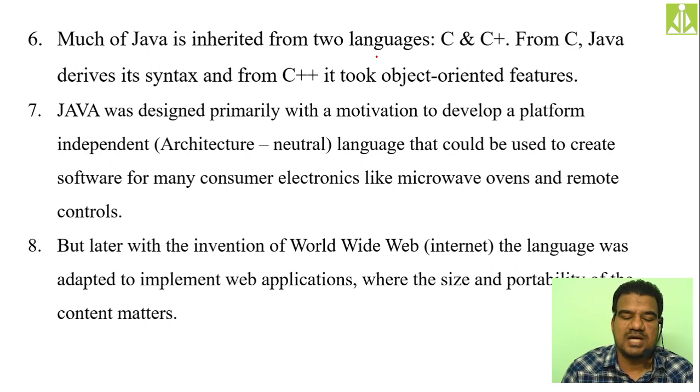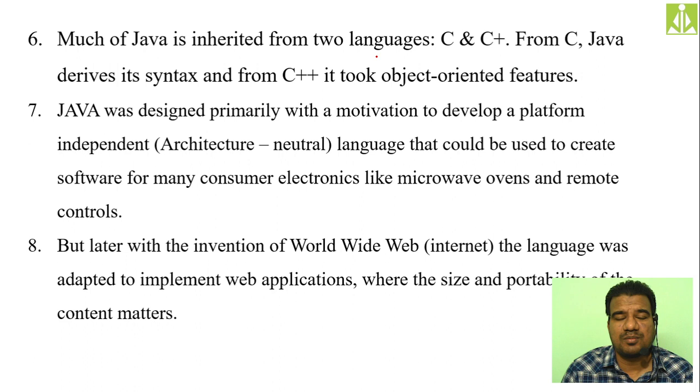From C, Java derives the syntax, and from C++, it takes the object-oriented features. Whatever object-oriented features like classes, objects, inheritance, encapsulation, polymorphism, and abstraction we discussed in C++, the concept is taken by Java from C++. The syntax for programming constructs like control structures, arrays, and pointers is the same, although there are basically no pointers in Java.